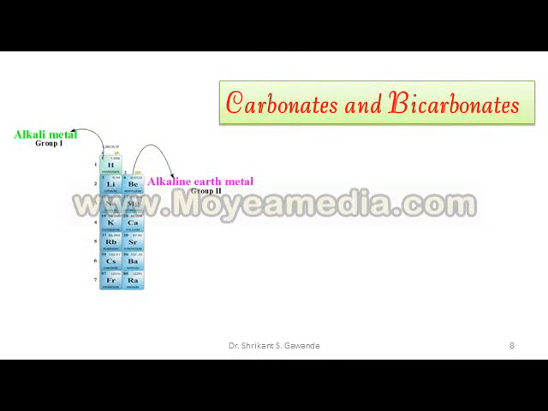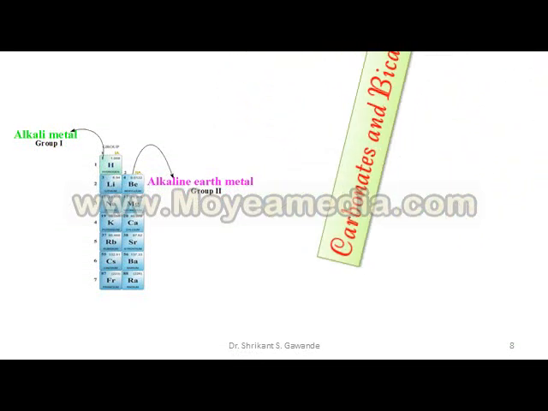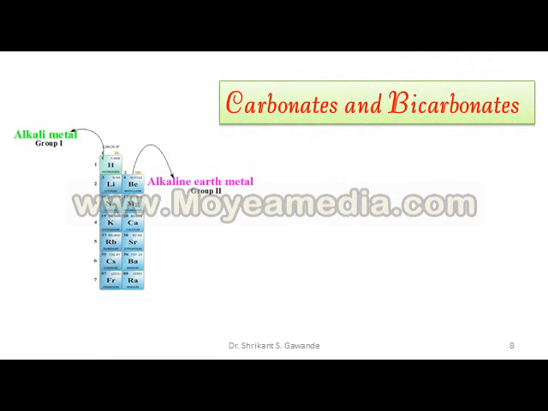The last point of today's lecture is carbonates and bicarbonates of alkali metals and alkaline earth metals.